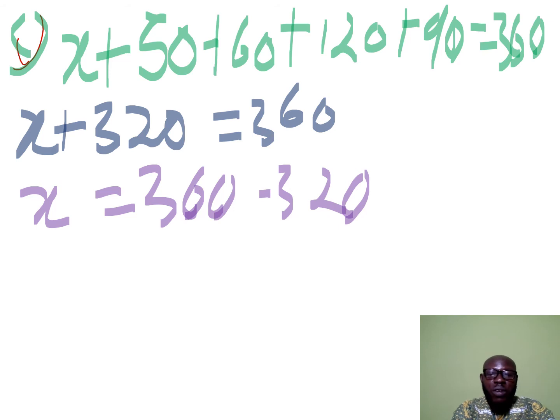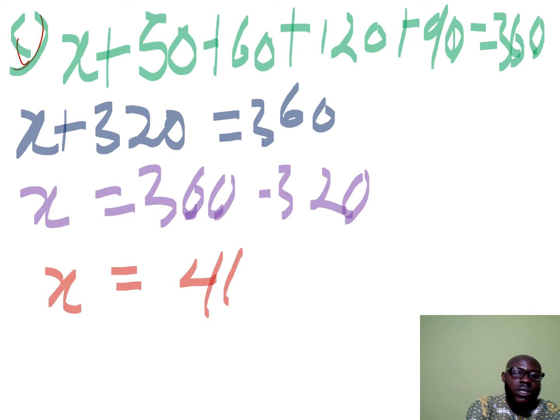And when you simplify this, you get x equals to 40 degrees. Good. So the value of the angle that represents savings is 40 degrees. Good. I hope and I believe you have learned something today. Now let's move on to our next slide and see what we have in today's lesson.